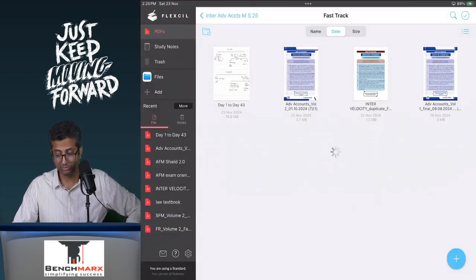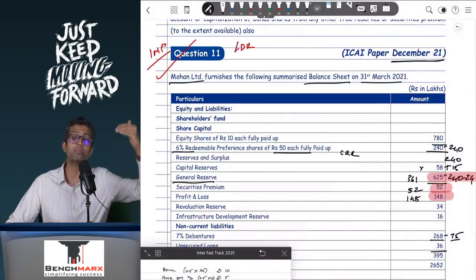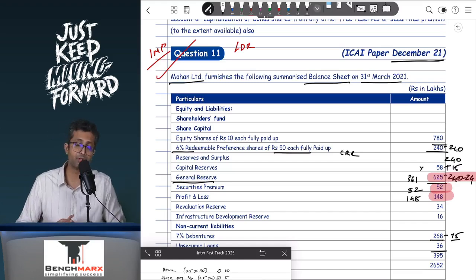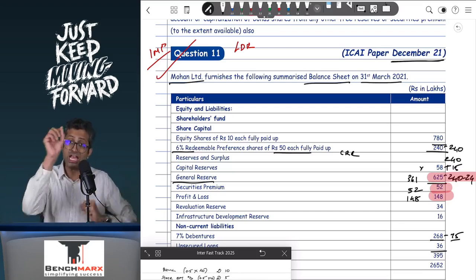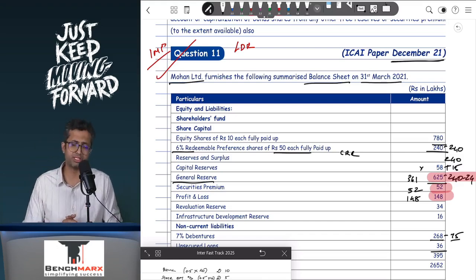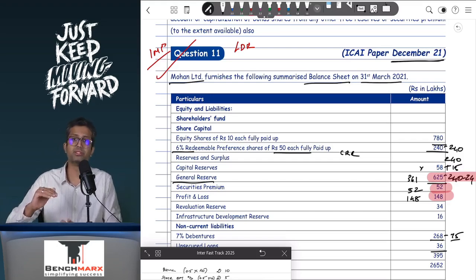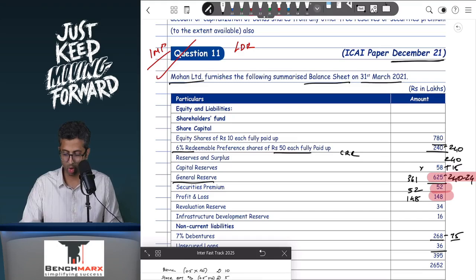And that kind of takes care of this question. If you have time to revise just one question in this entire chapter, I would say that is your December 21 question, where your limits are tested, your journal entries are required. There's a redemption of preference shares as well, there's a bonus issue as well, there's a profit on cancellation of own debentures as well. So if that is one big question that you want to try fairly properly, question number 11 is that. Sir, why have we taken redemption of preference shares? Because that had happened on 1st April, and hence the capital base had already reduced, and hence your revised resources available were taken. So that, I believe, takes care of the chapter on buyback.